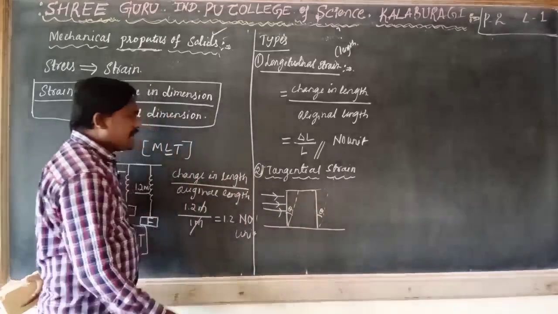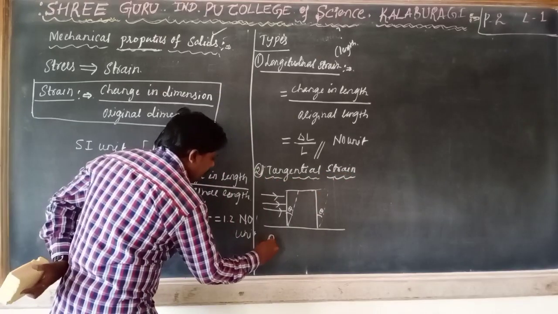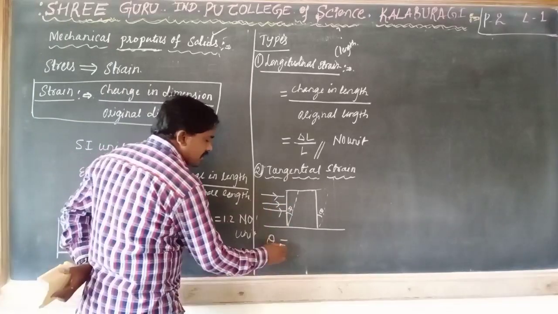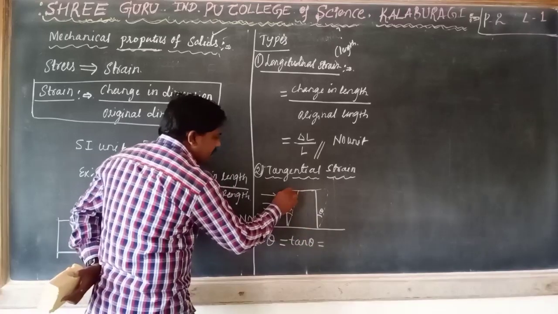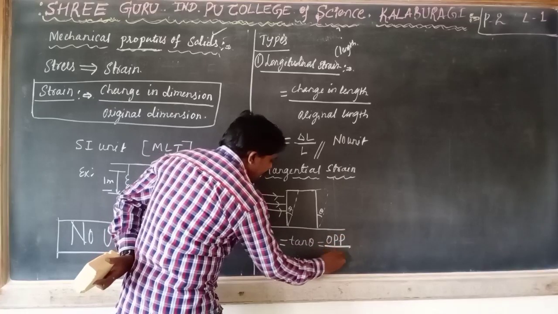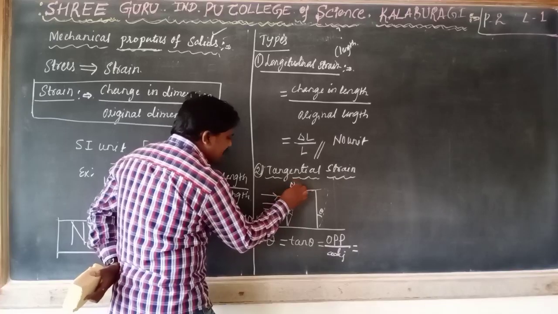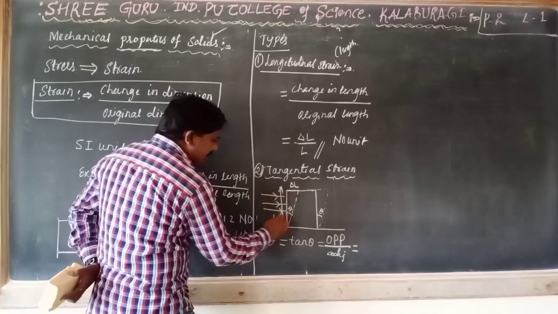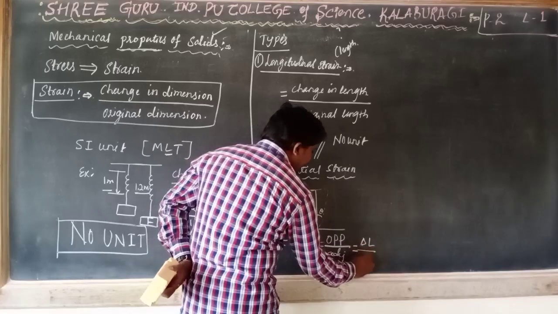Here the tangential strain is measured in terms of angle theta. Tan theta means opposite by adjacent. Opposite is the change in length, delta L, and this is our original length L. So it is delta L by L.